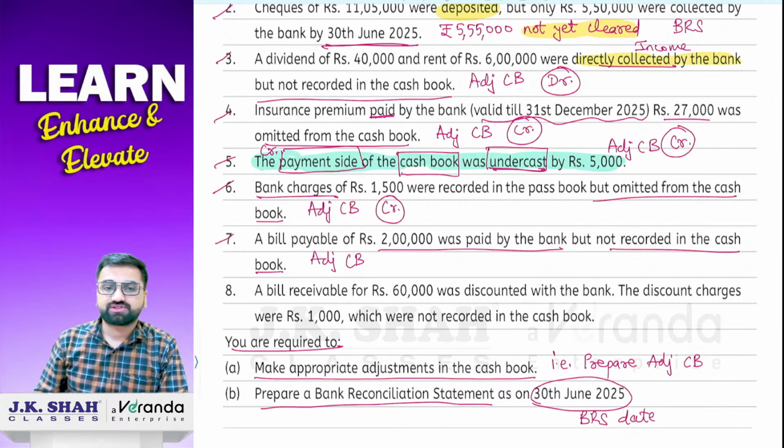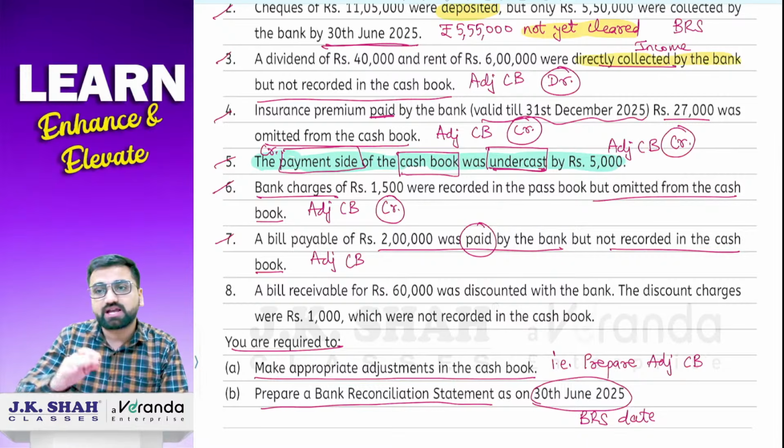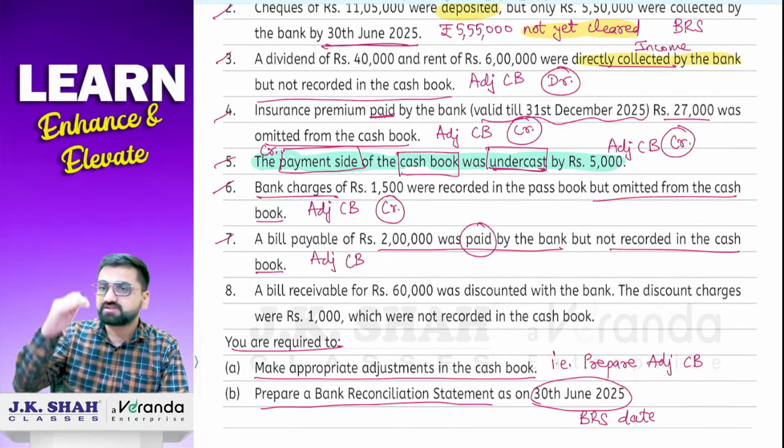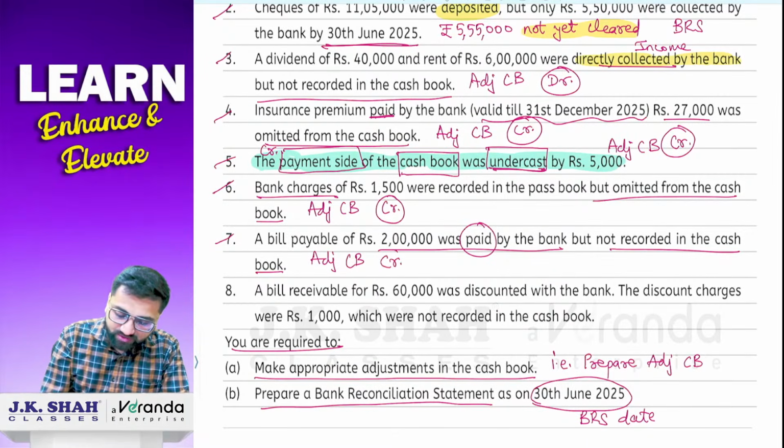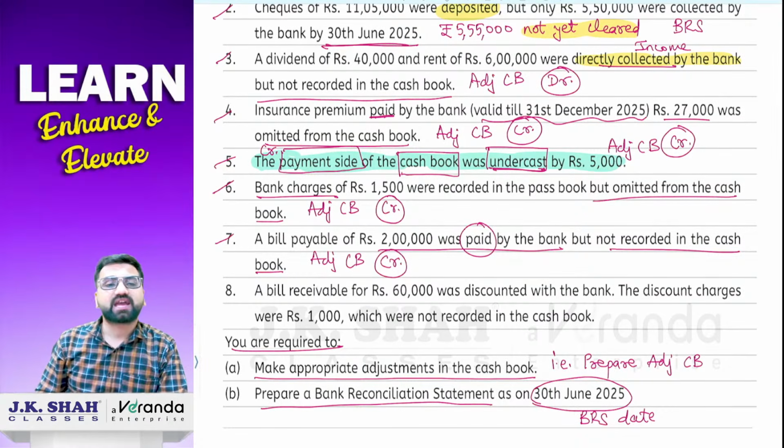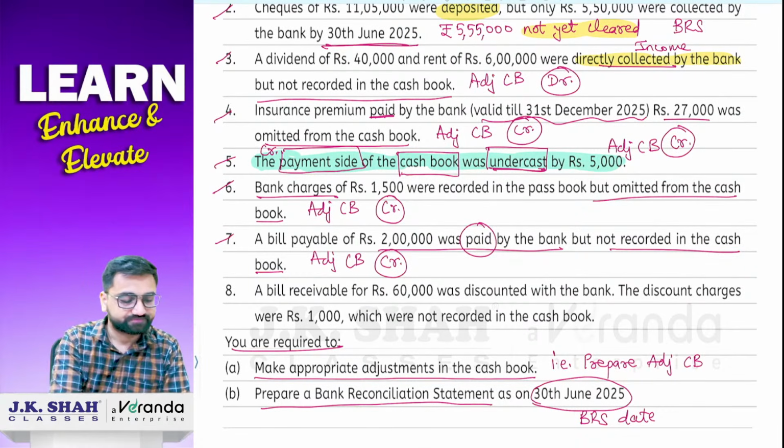Now comes the second question. Sir, on which side will it be recorded, debit side or credit side? So what they have told you, bills payable paid by the bank. It is being paid by the bank, so the bill amount is going out of the business. So cash balance is reducing. That is why we will write it down on the credit side. It will go to the credit side of the adjusted cash book.